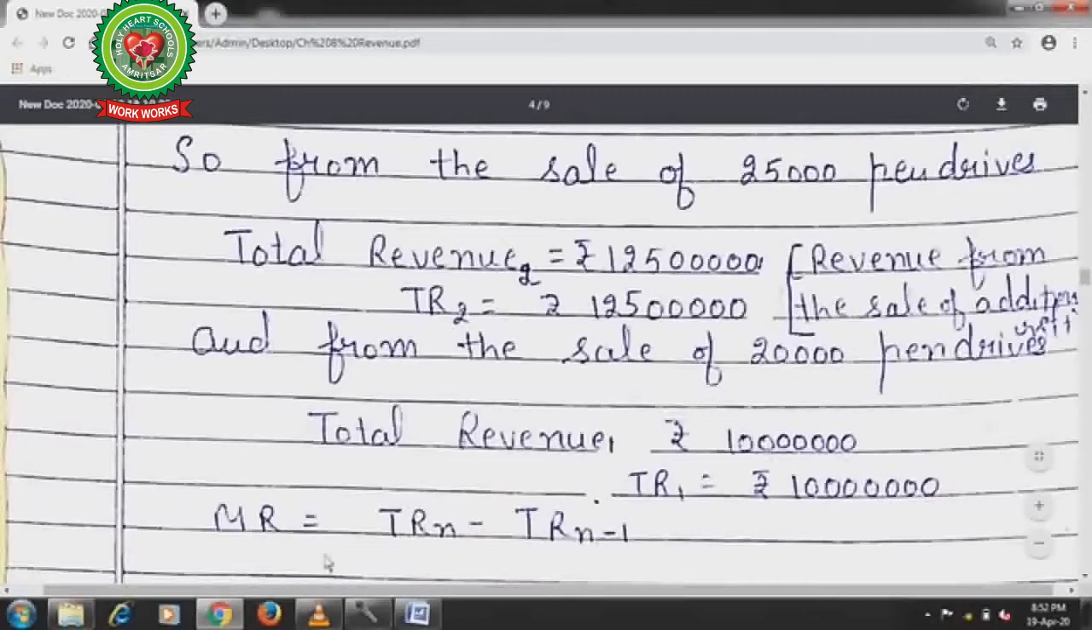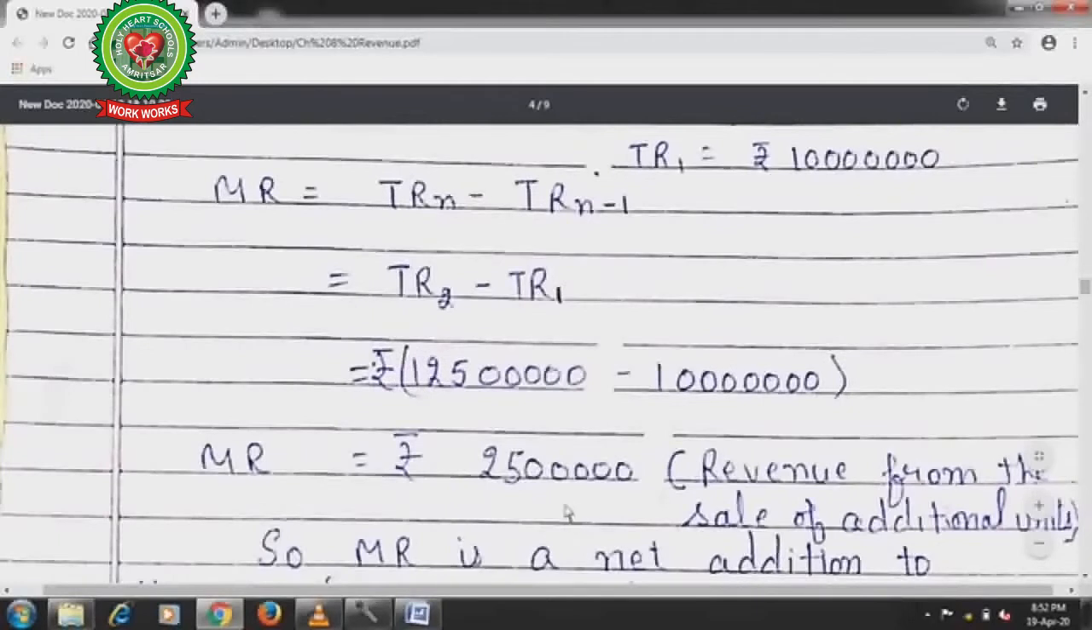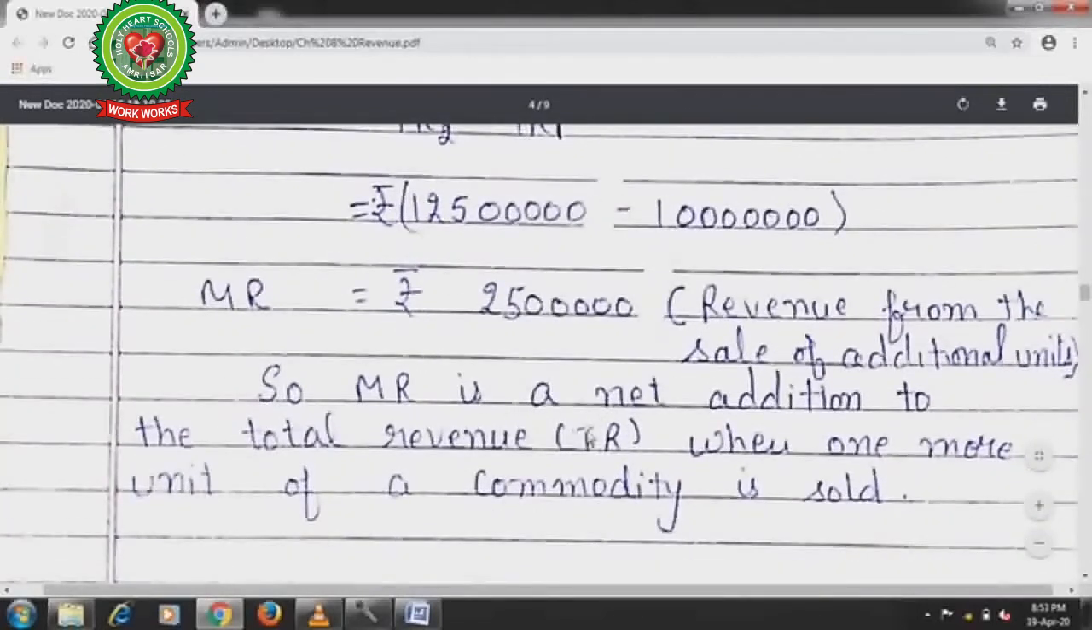So marginal revenue is TRn minus TRn-1. We will fill in the value of TRn, and here it is 12 crore 5 lakh minus 12 crore. So we will get 25 lakh. This is the marginal revenue from the selling of the additional product. So marginal revenue is the net addition to the total revenue when one more unit of a commodity is